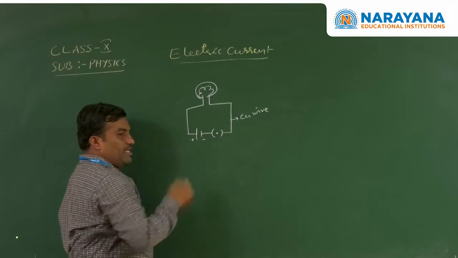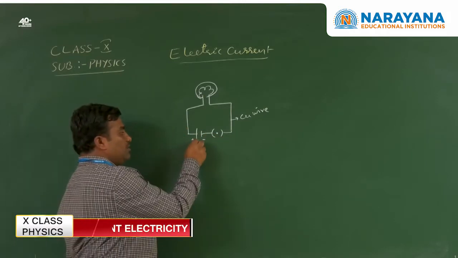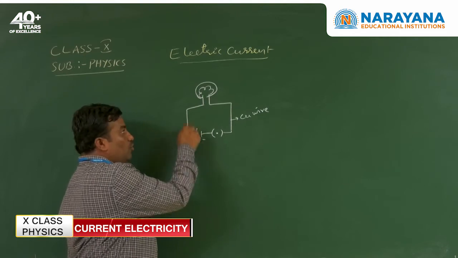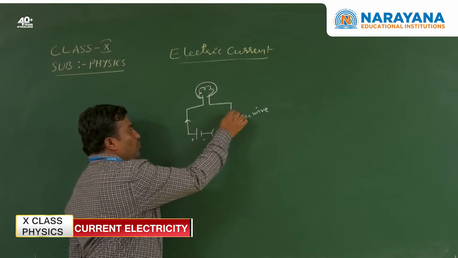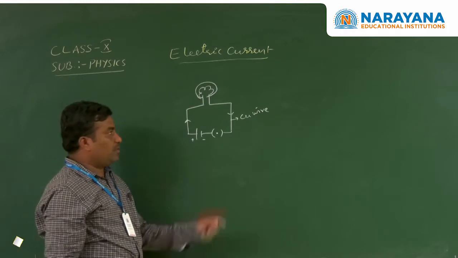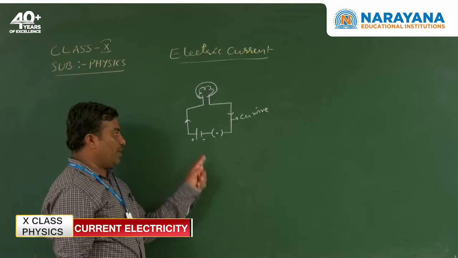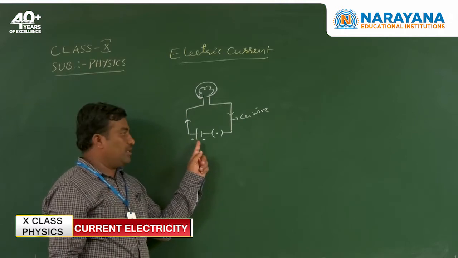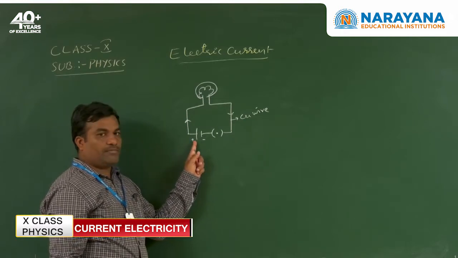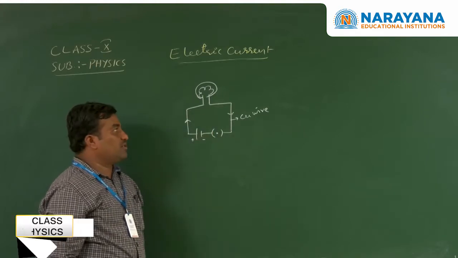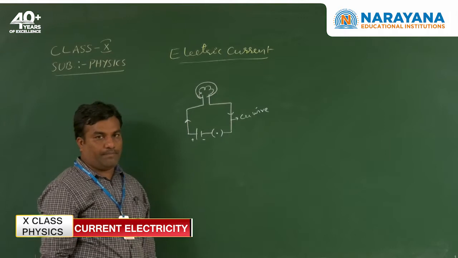When the key is pressed, current starts to flow from the positive end to the negative end through the bulb. What we notice here is that the bulb glows. Electrical energy is transferred from the positive end to the negative end through the bulb, so that is why the bulb glows.